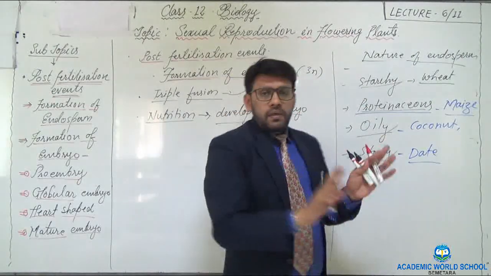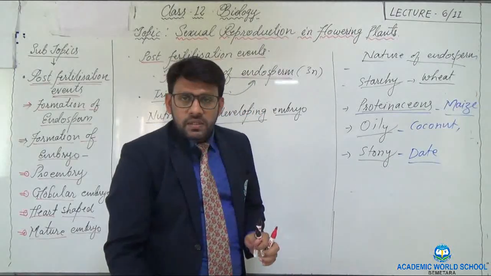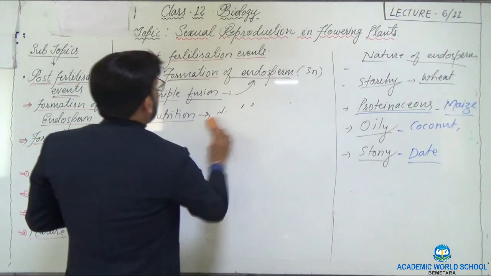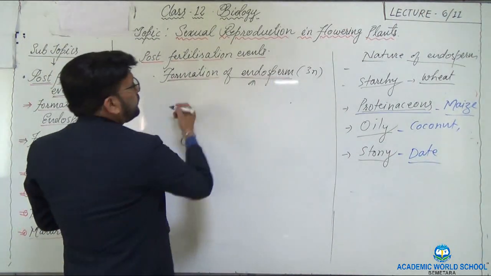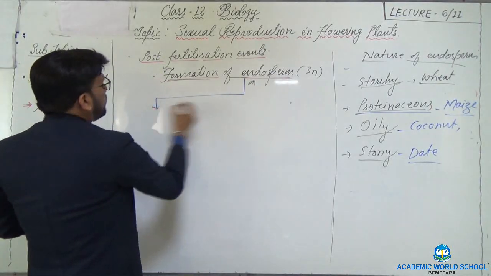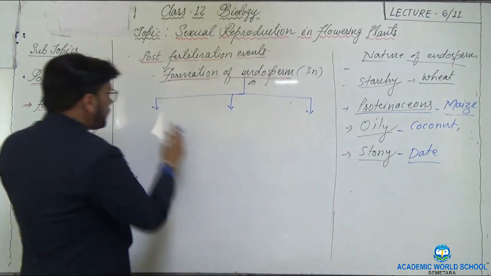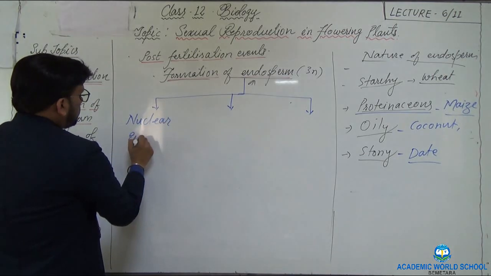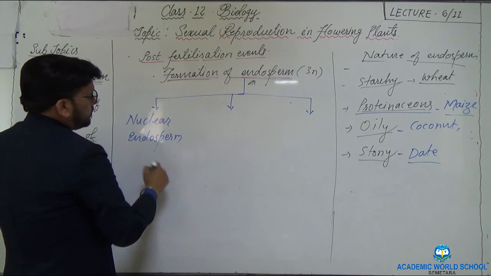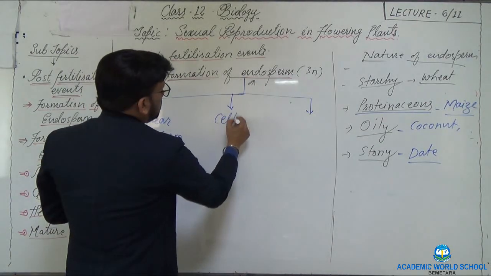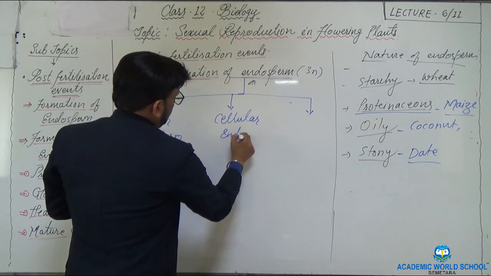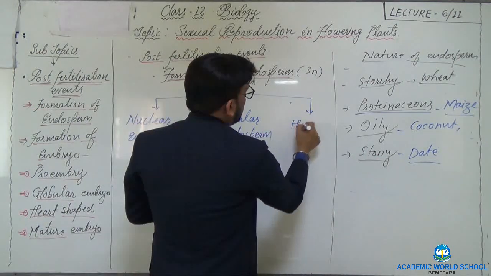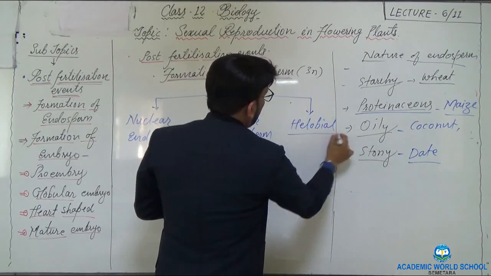So overall, depending upon the type of species, these endosperms are of three major types. The first one is the nuclear endosperm. The second one is the cellular endosperm. And the third one is the helobial.